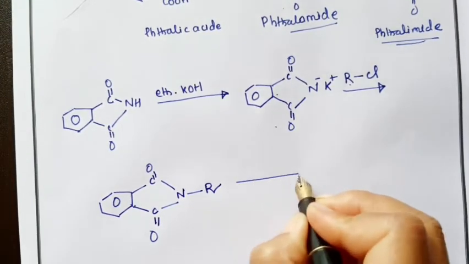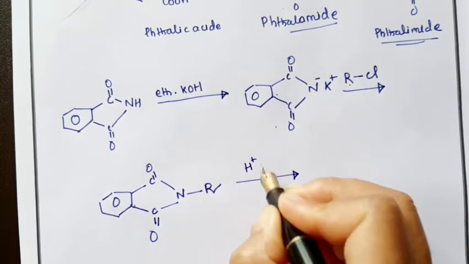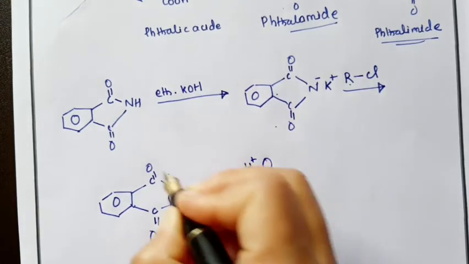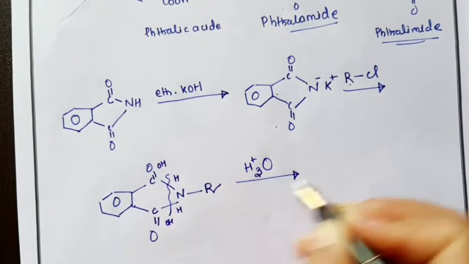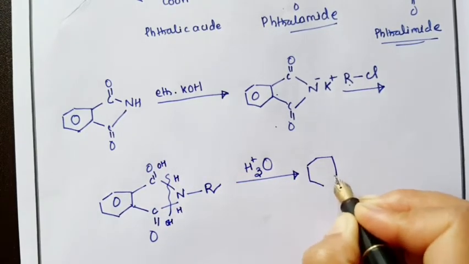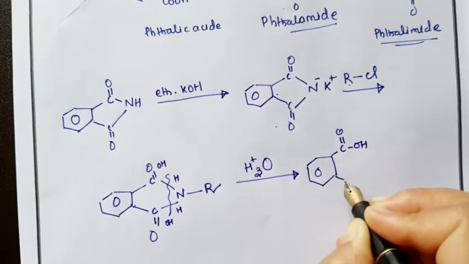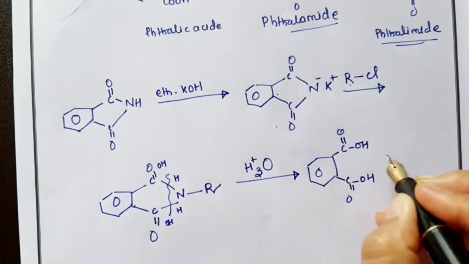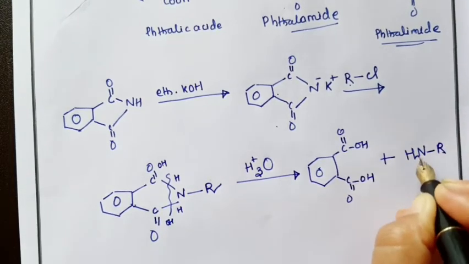Now upon hydrolysis with dilute hydrochloric acid, this will get OH, OH, and this will get HH. So we get phthalic acid, C double bonded OH, C double bonded OH, and a primary amine. We get a primary amine, NR, and here two hydrogens come.